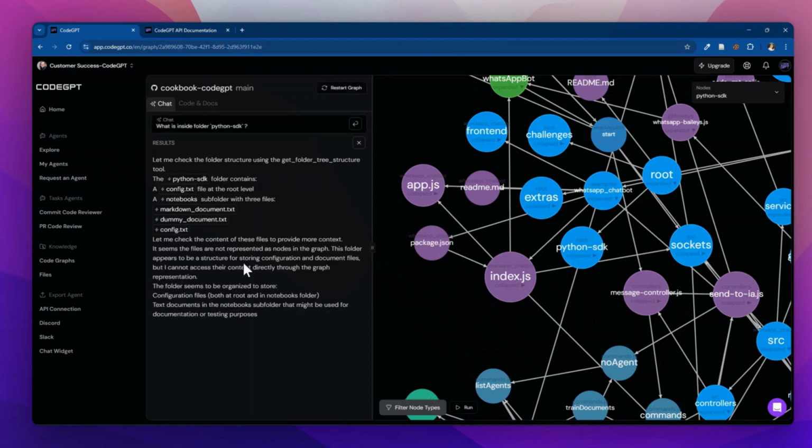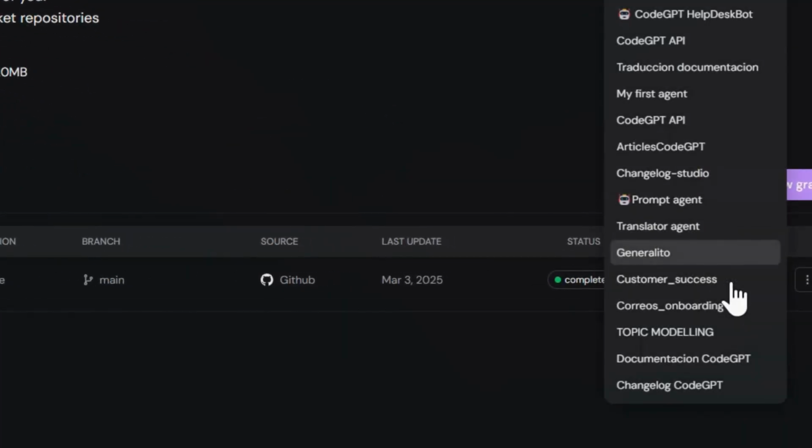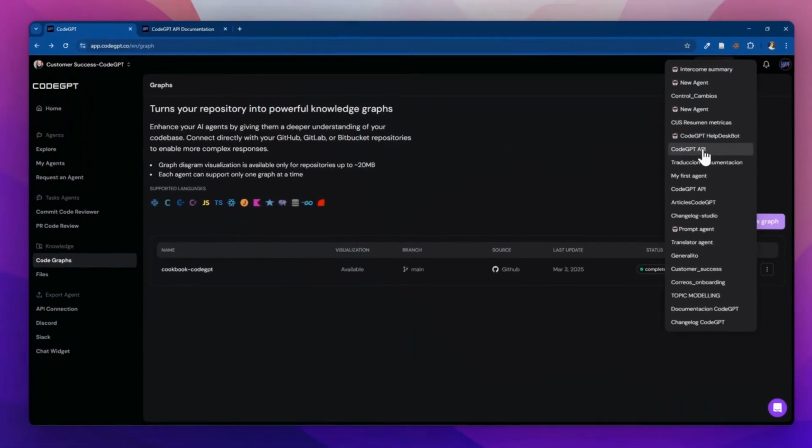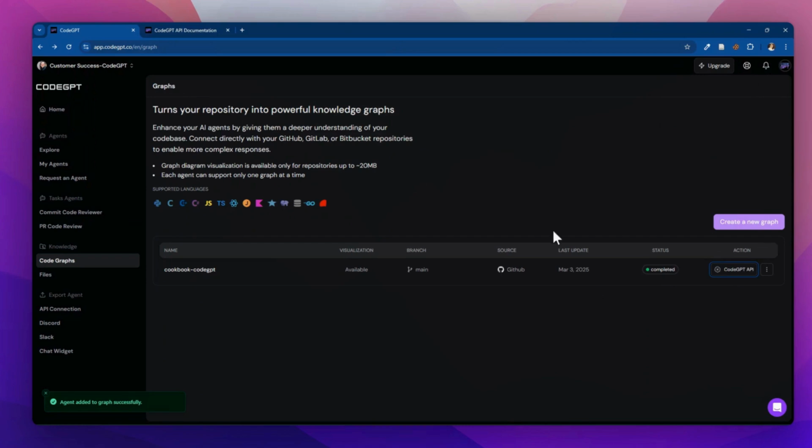Now let's add the graph to an agent. Click on Link to Agent and select the agent you want to add this graph to. Then go back to the agent and you can start asking questions about the code knowledge base you just added.